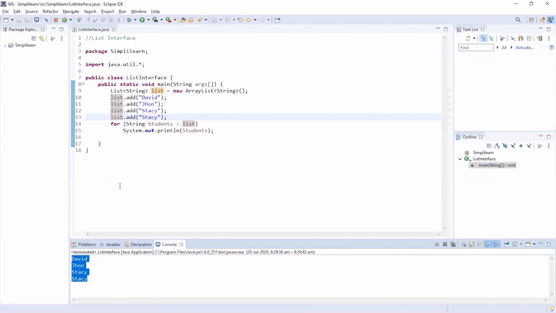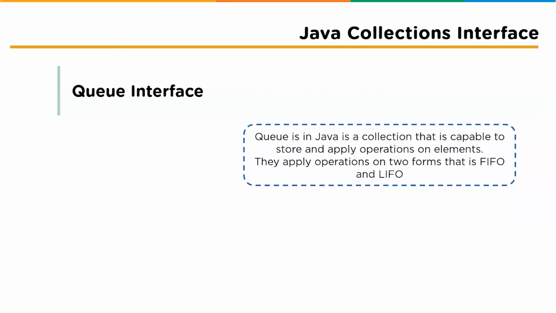Now let's move ahead into our next type of interface, which is the queue interface. So what exactly is a queue interface?